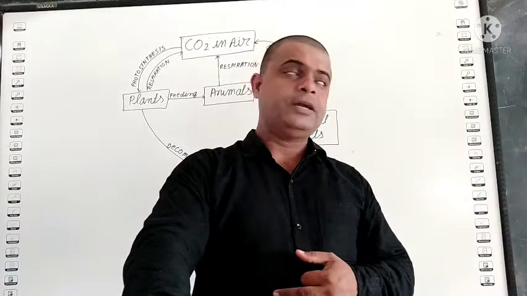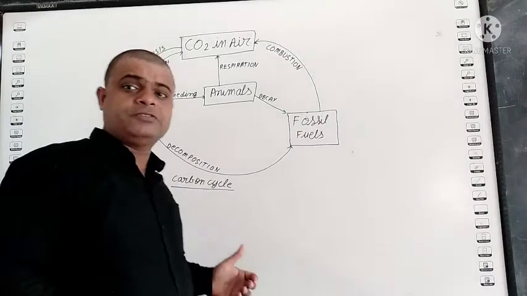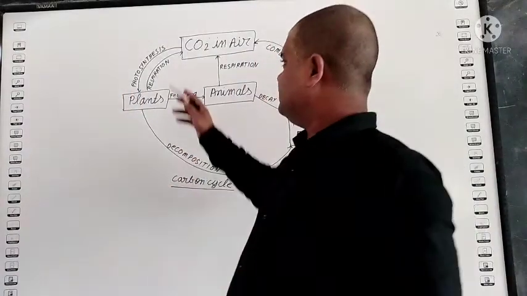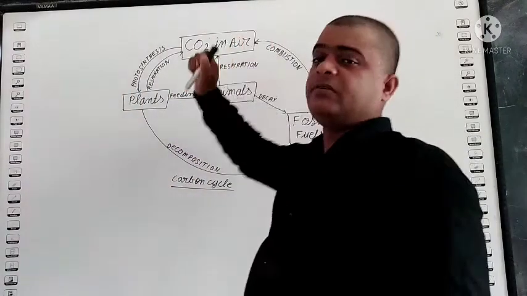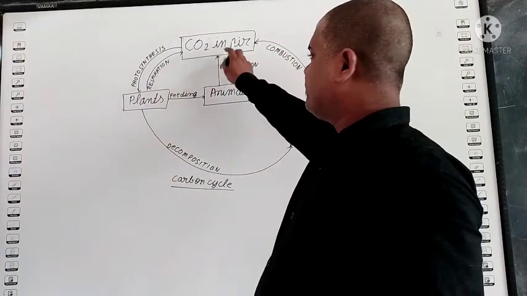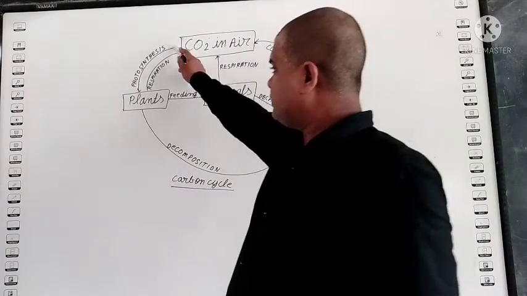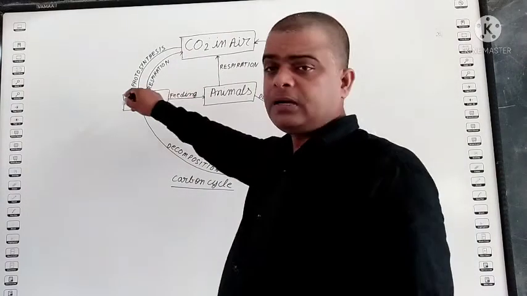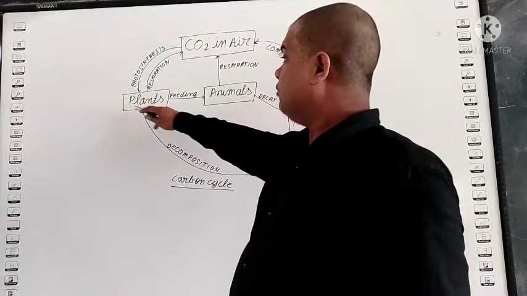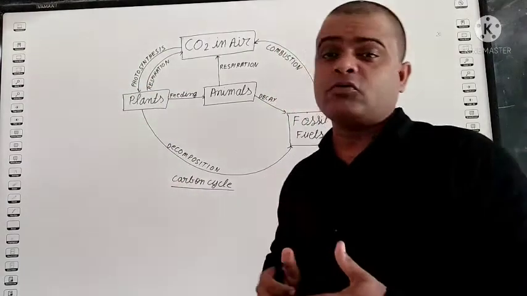Okay, so see students, this is the carbon cycle. With the help of such a figure, we identify how we get carbon from the atmosphere. So students, see, CO2, carbon dioxide, is present in the air. First thing we see is the plant, the green plant. How does the plant make food? By the process of photosynthesis.